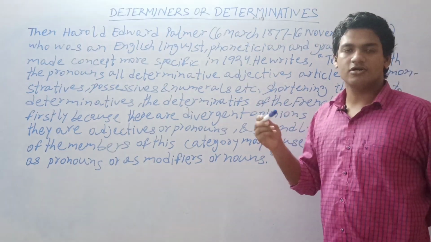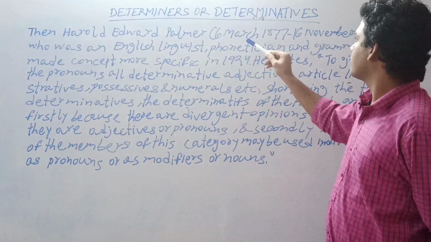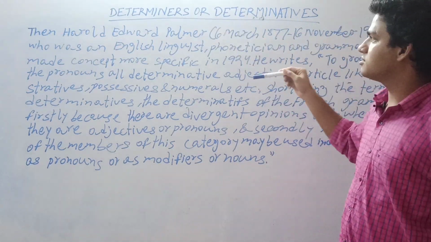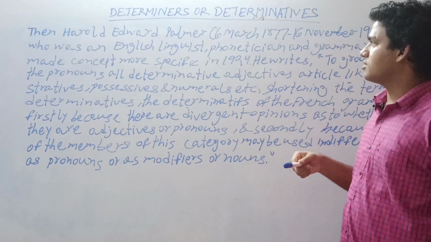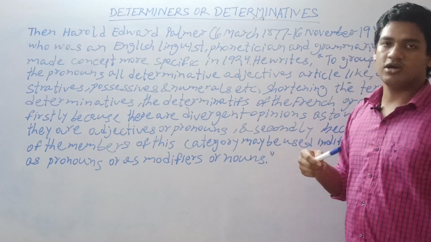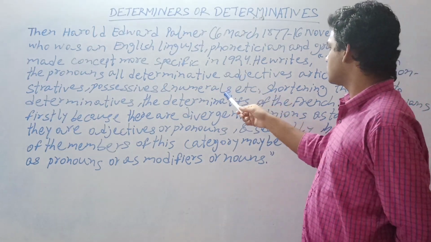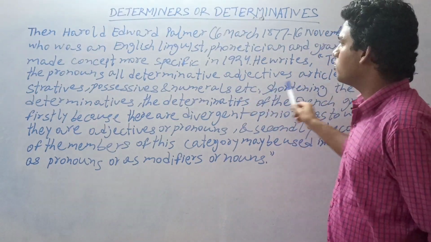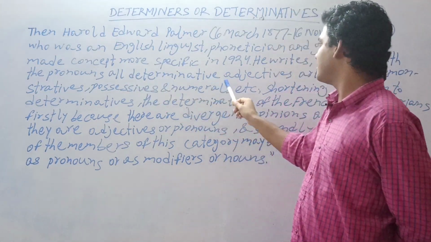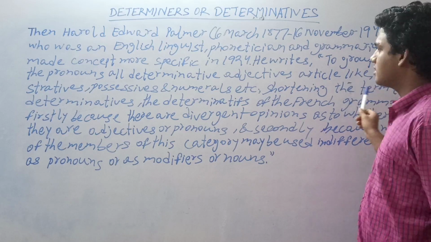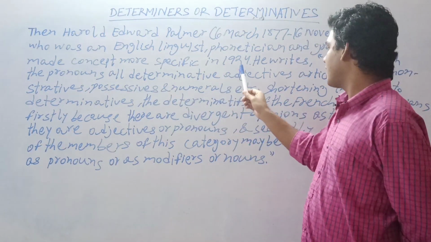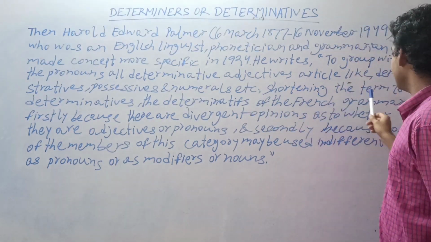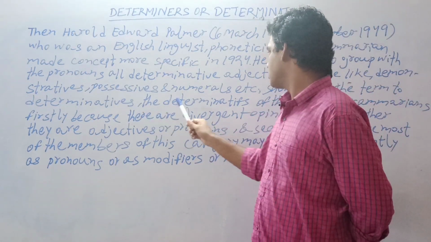That means in 1924, a clear picture of determiners or determinatives came from Harold Edward Palmer, a celebrated English linguist, phonetician and grammarian. He wrote, to group with the pronouns all determinative adjectives, articles like demonstratives, possessives and numerals, that means ordinals and cardinals, etc., shortening the term to determinatives,